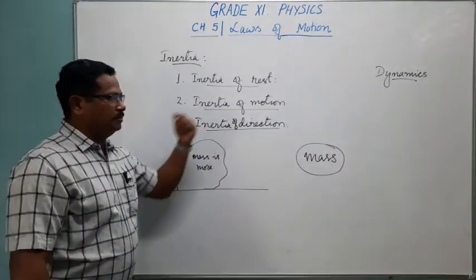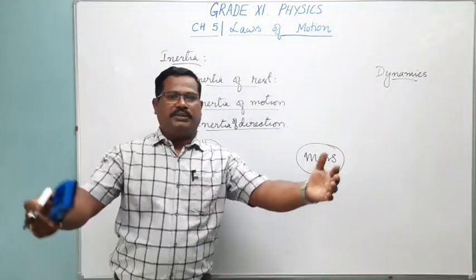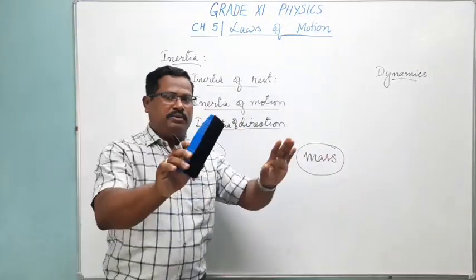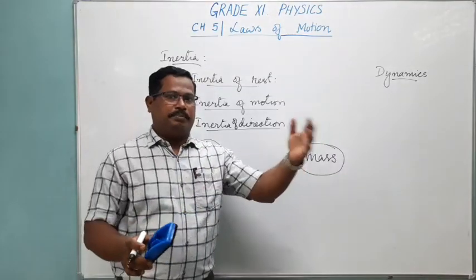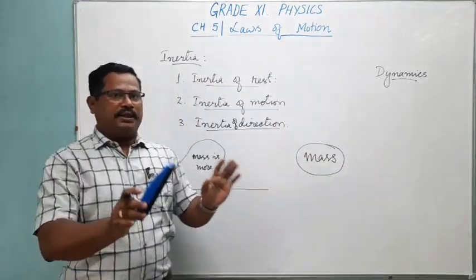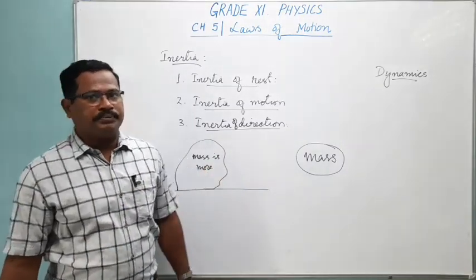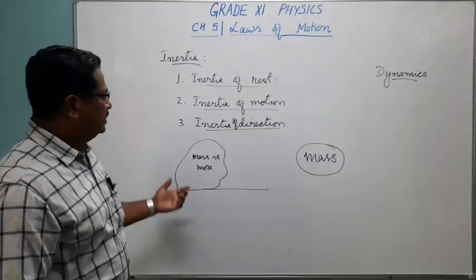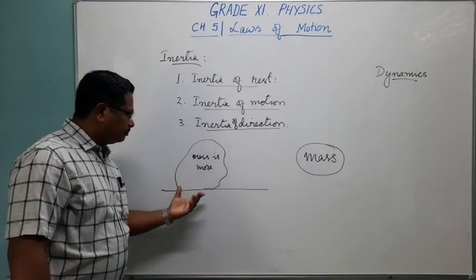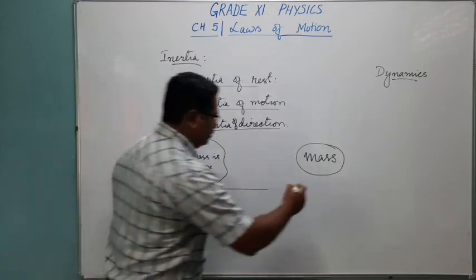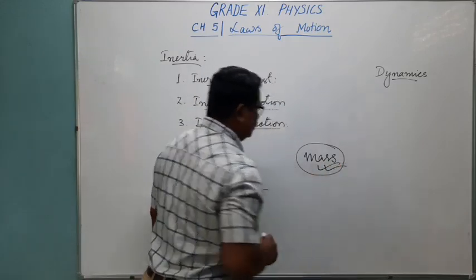If you take the other example for motion, if a heavy object comes towards you, to stop it you require a large force. So because of the mass of the body, the inertia of moving will be more. The tendency of moving will be more. That we call inertia of motion, and that is decided by the mass of the object.